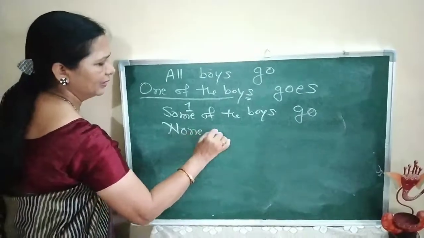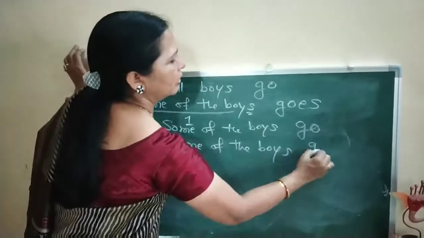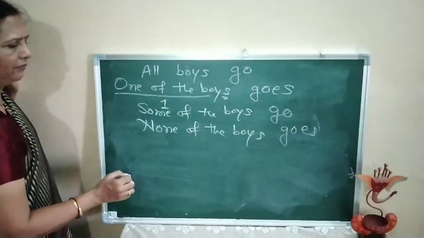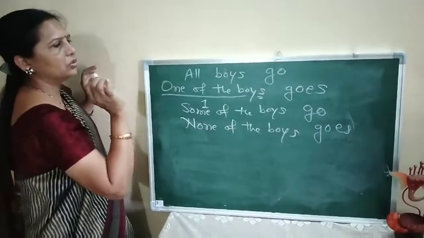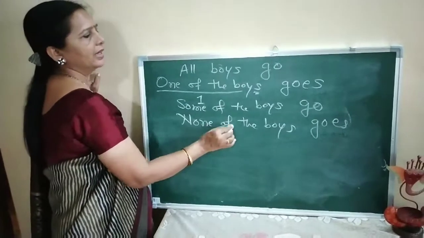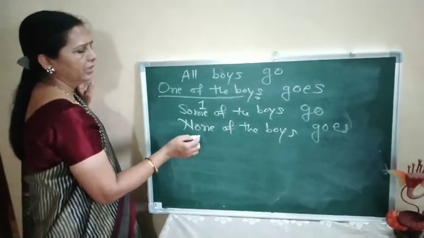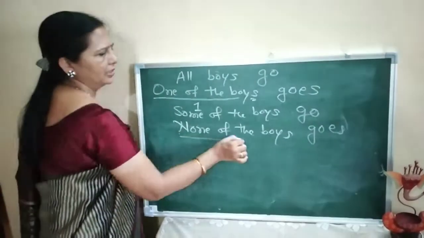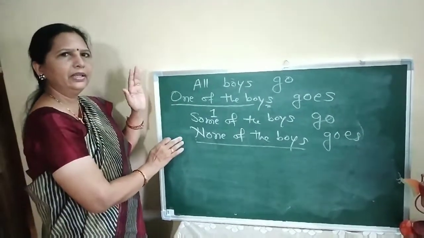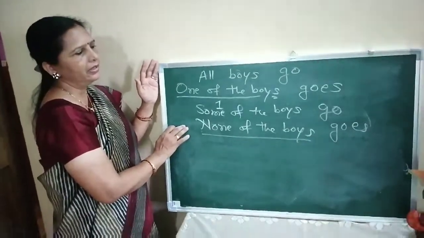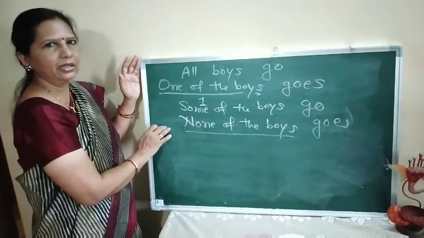None of the boys. Now none means nobody. So none of the boys goes to school. Very few of the boys go to school. So you should be very careful regarding the use of S or ES when you are using simple present tense. It depends on the subject. See the subject and then use it. So this is what we have seen in case of simple present tense, and in the next attempt we are going to concentrate on the second, that is present continuous. Thank you.